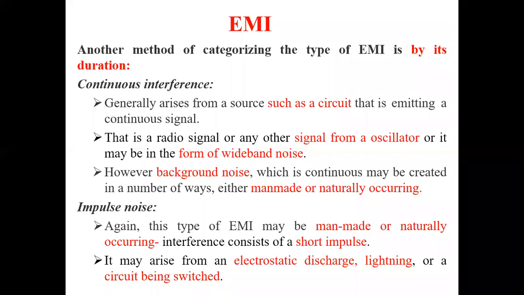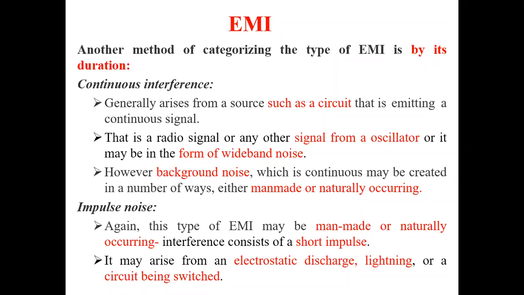It may also be in the form of wide band noise. Sometimes continuous interference also occurs as background noise, created by man-made or naturally occurring sources. That refers to continuous interference.